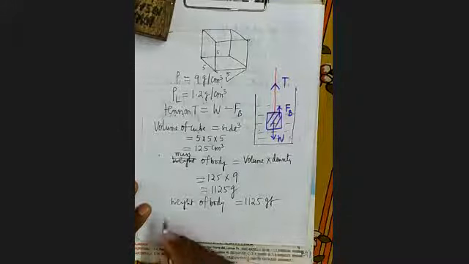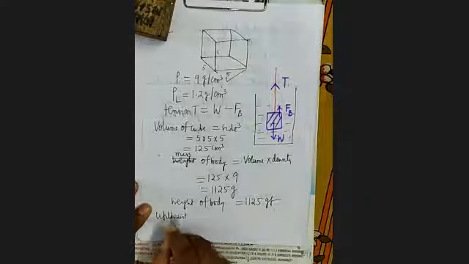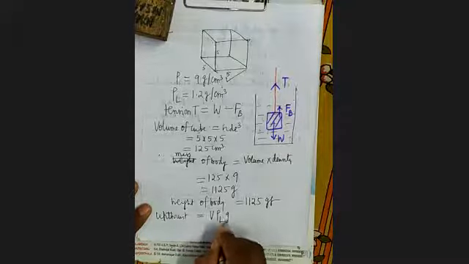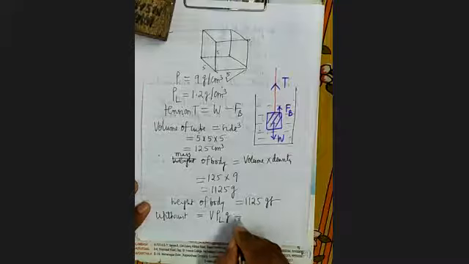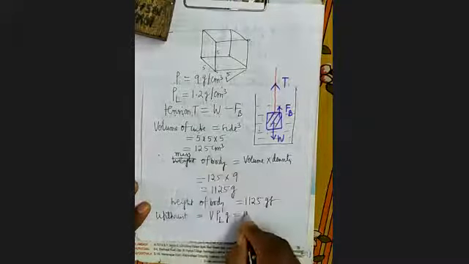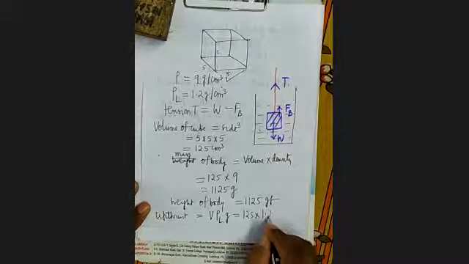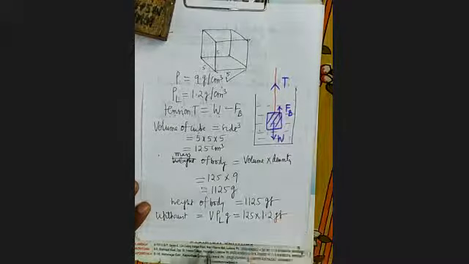Now, what is upthrust? Upthrust equals V into density of liquid into G. What is V? V is 125. Density of liquid is 1.2. This gram force. So you simplify.